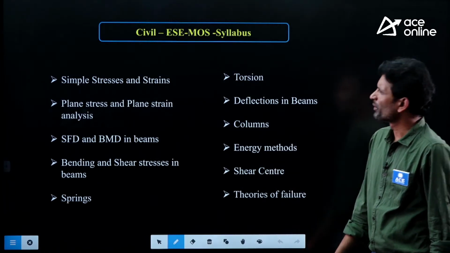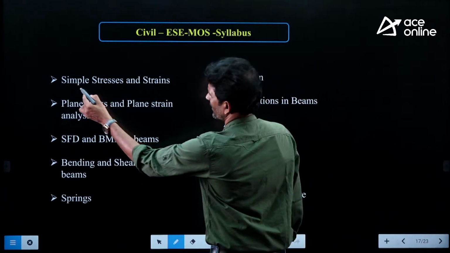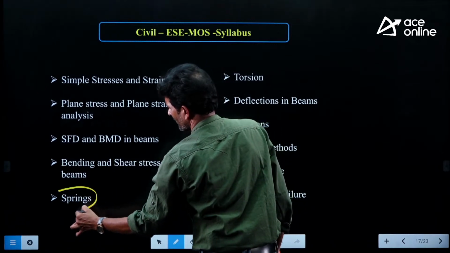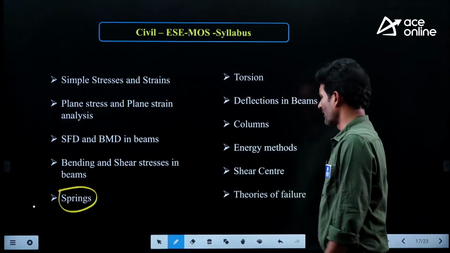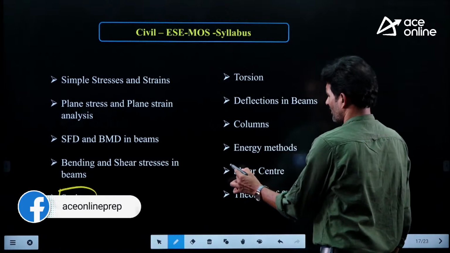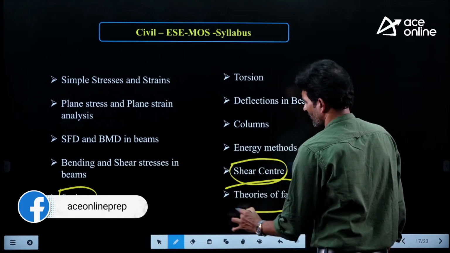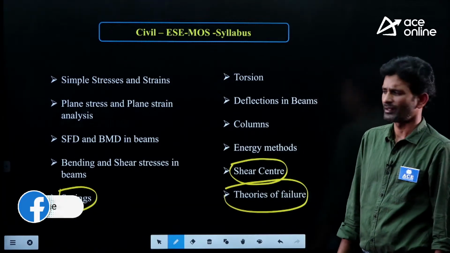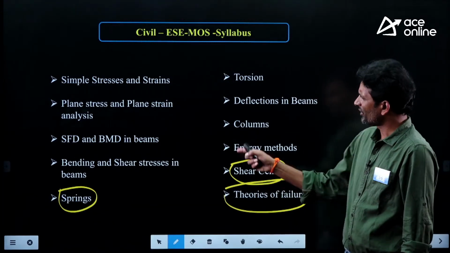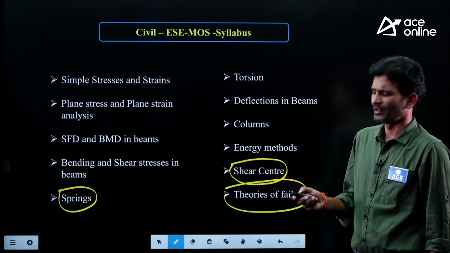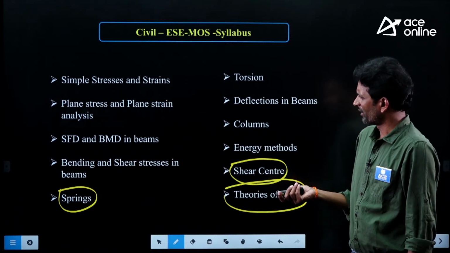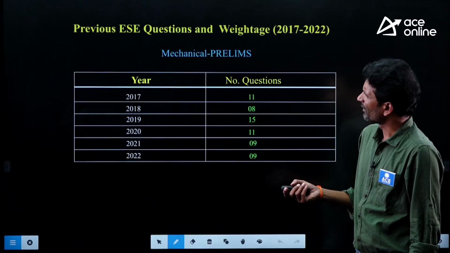Now, in civil also, there are additional topics compared to GATE: shear center, the concept of shear center, and theories of elastic failure are added here for civil people. These are the additional topics we observe for ESE compared to the GATE examination.